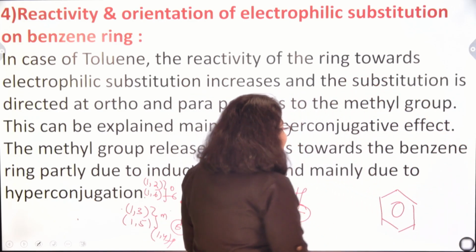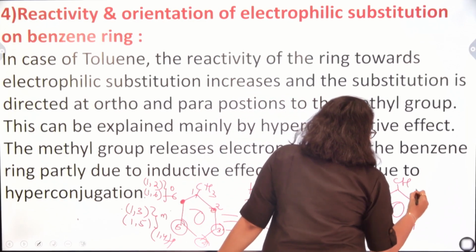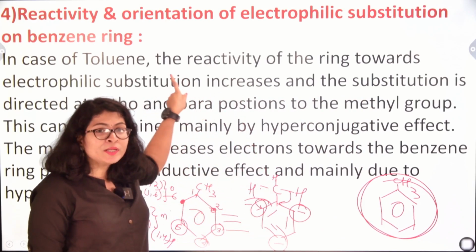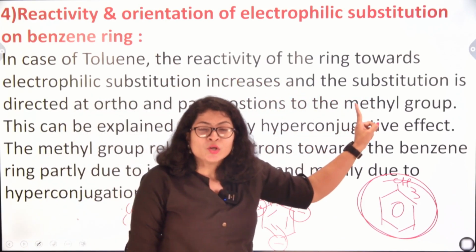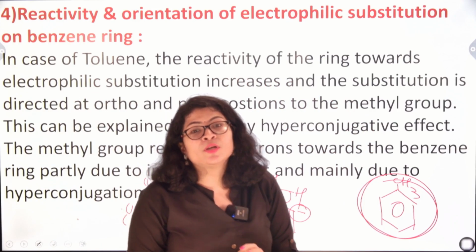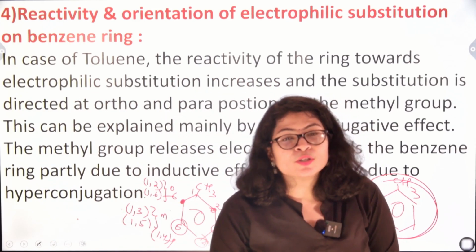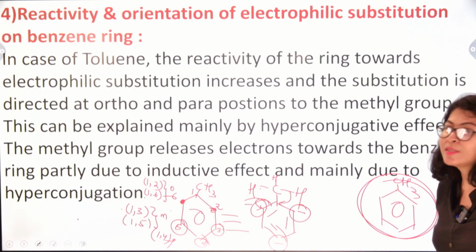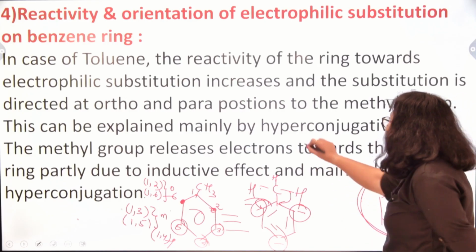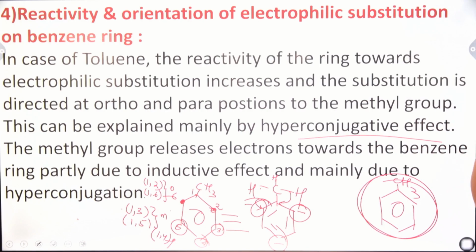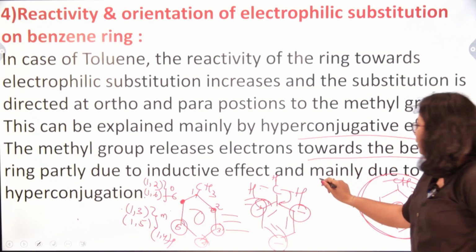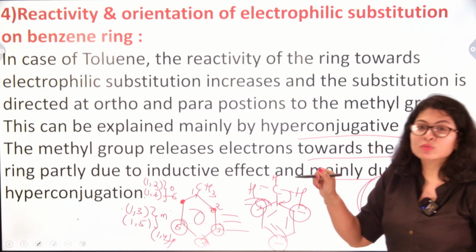Now if benzene has a CH3 group attached to it, this compound is called toluene. In case of toluene, the reactivity of the ring towards electrophilic substitution increases, and the substitution is directed at ortho and para positions to the methyl group. This can be explained mainly by the hyperconjugative effect. The methyl group releases electrons towards the benzene ring, partly due to the inductive effect and mainly due to hyperconjugation.